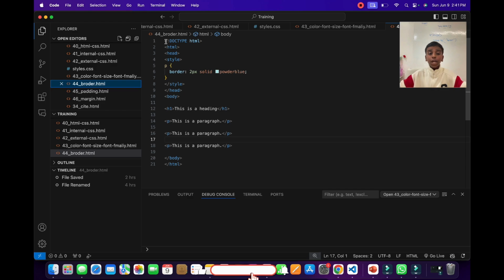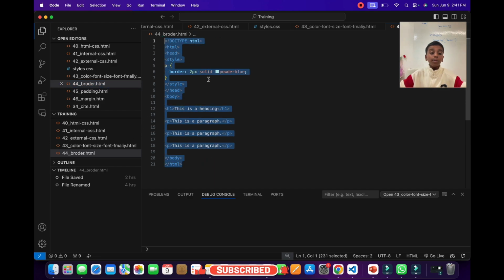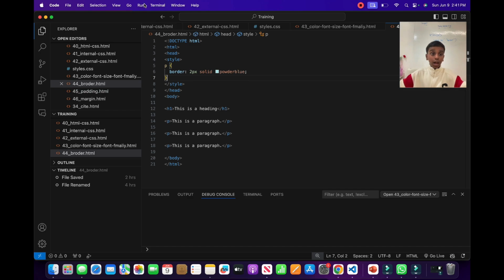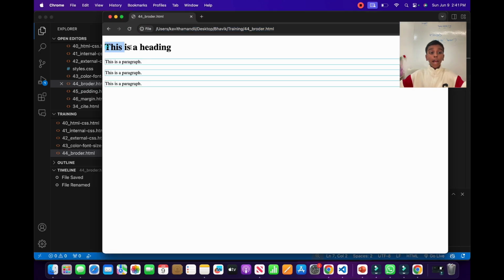Here I have the same little code that was explained in the PowerPoint presentation. Now I'm going to run it to see what's going to happen. As you see here, I have a header 1 which is not styled like these three, because I put paragraph only, but I didn't put header 1, so header 1 didn't get styled like that.